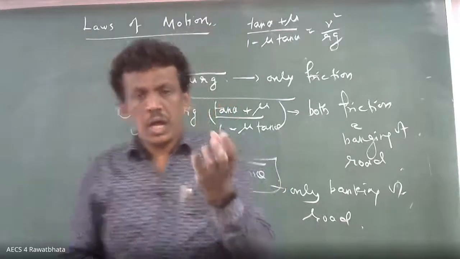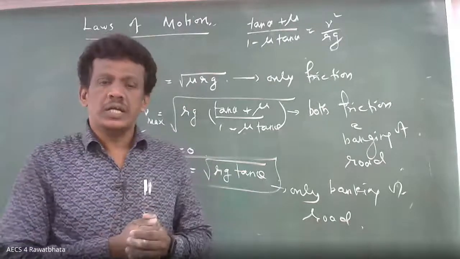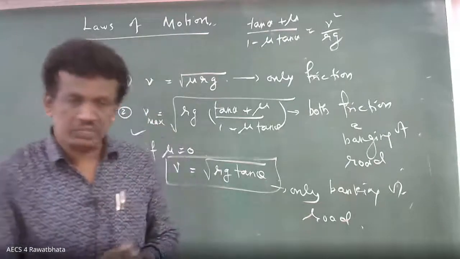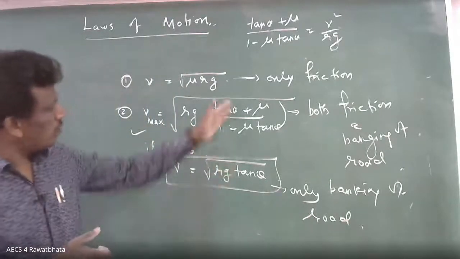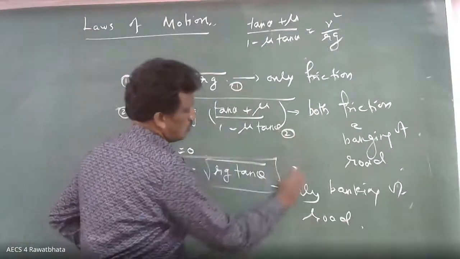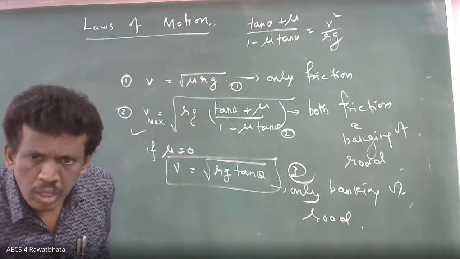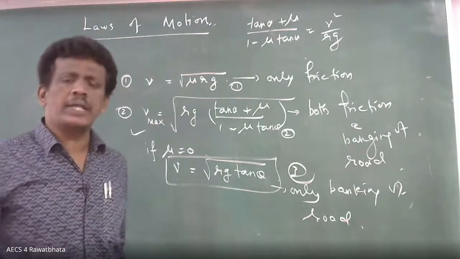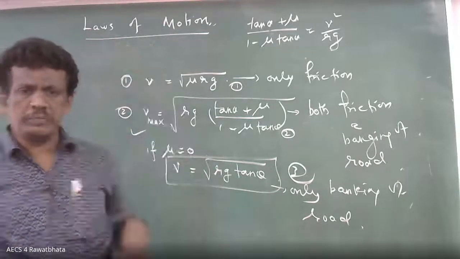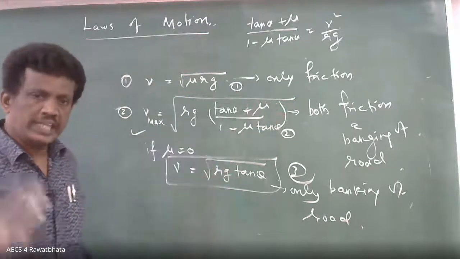To avoid wear and tear of the tires of the vehicle, which formula will you select? You tell me, I will make it 1, 2, 3. Circular motion, I already told many things. Here we focus only on this case. We can discuss later also, no problem.